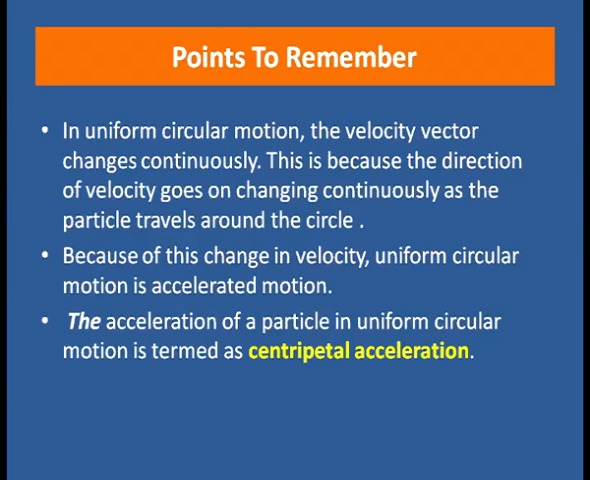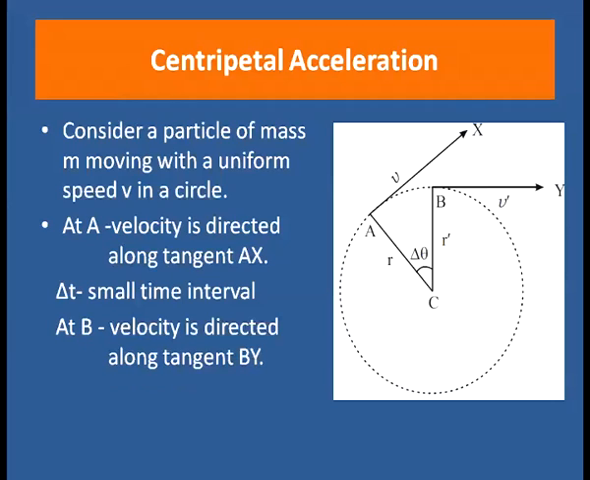And this acceleration of a particle in uniform circular motion is termed centripetal acceleration. Now, let us find out the expression for centripetal acceleration. For this, consider a particle of mass m moving with a uniform speed v in a circle. Suppose at point A, velocity is directed along the tangent AX. Always remember, in case of circular motion, the direction of velocity is tangent to the circle at that point. So, here at A, the velocity is directed along tangent AX.